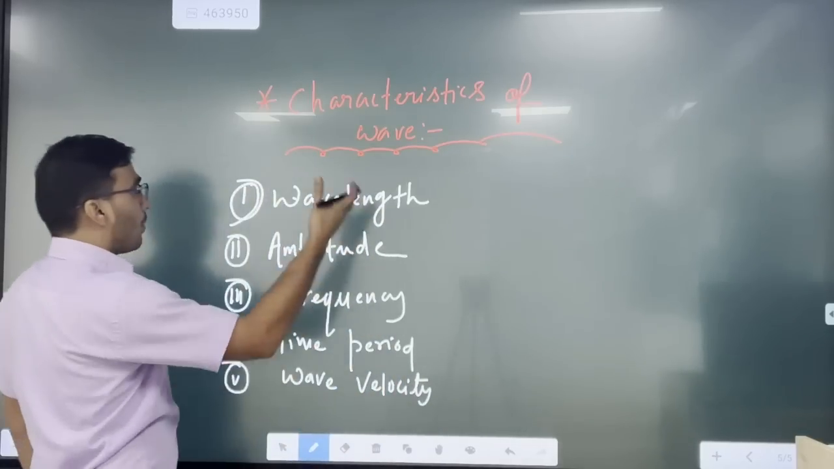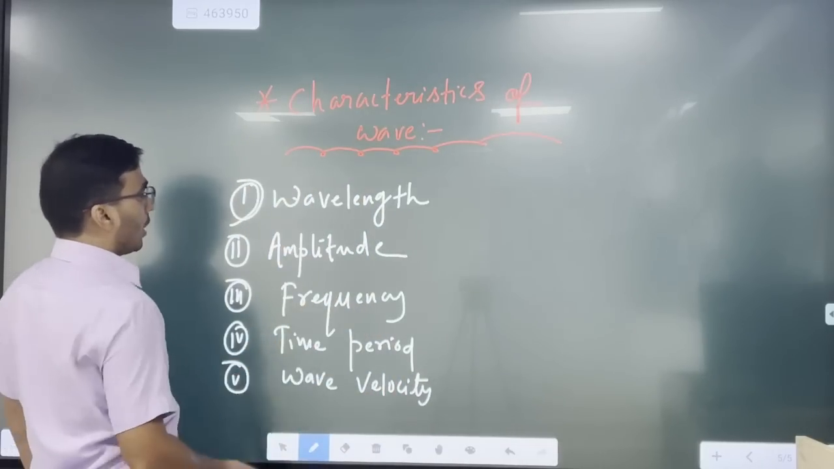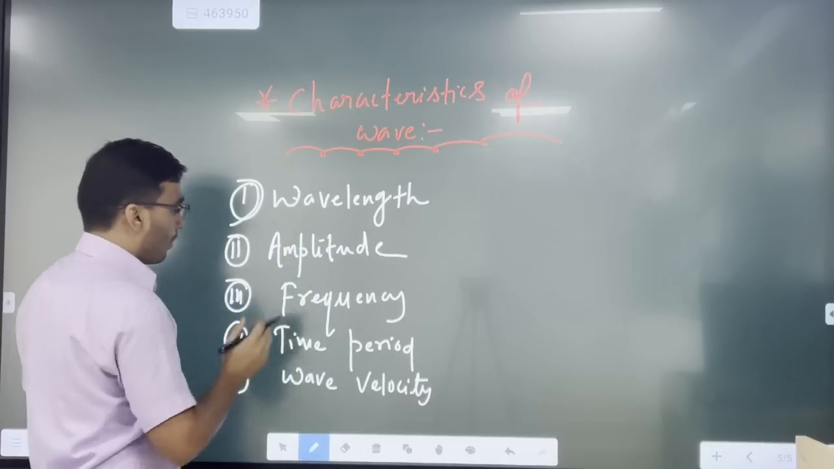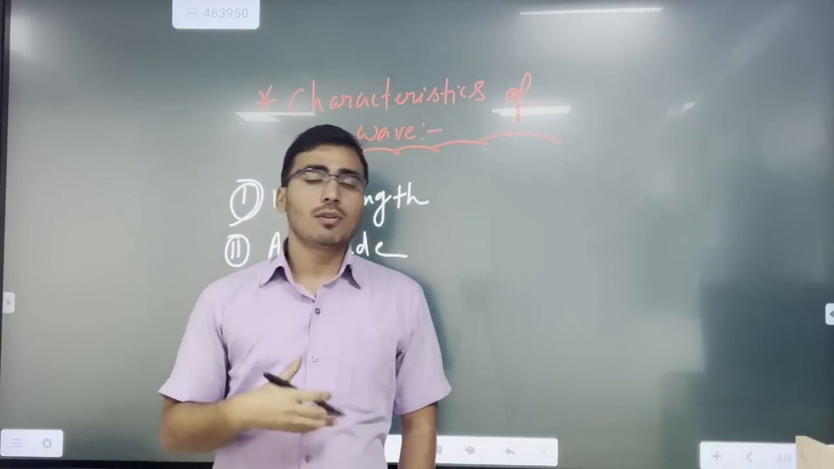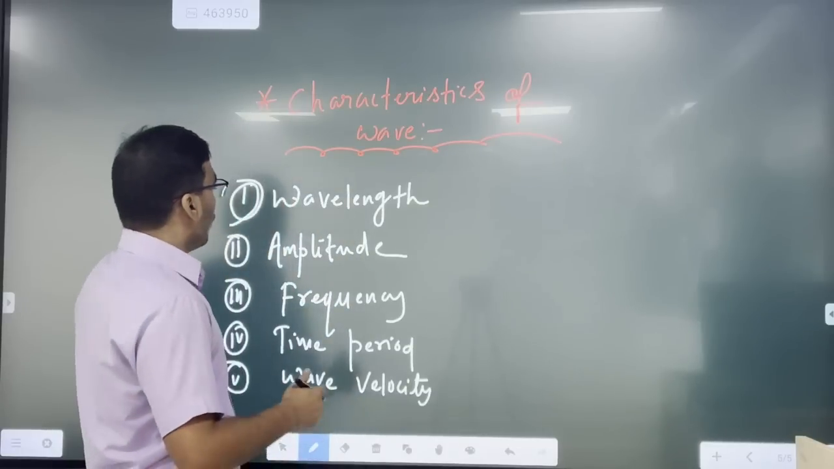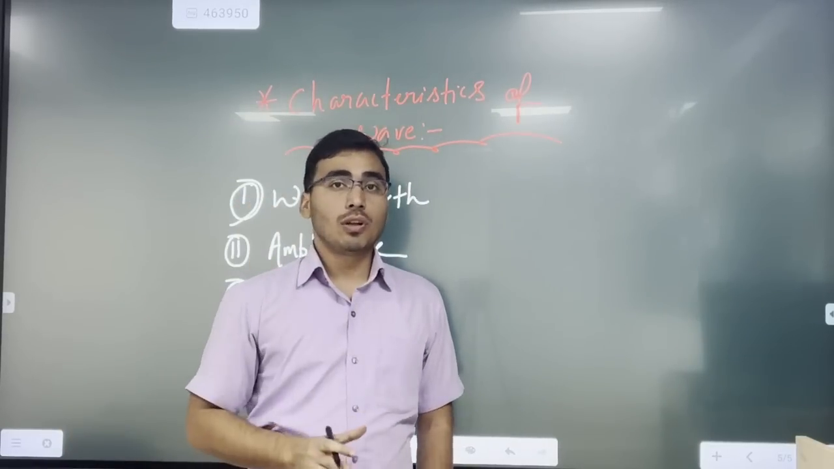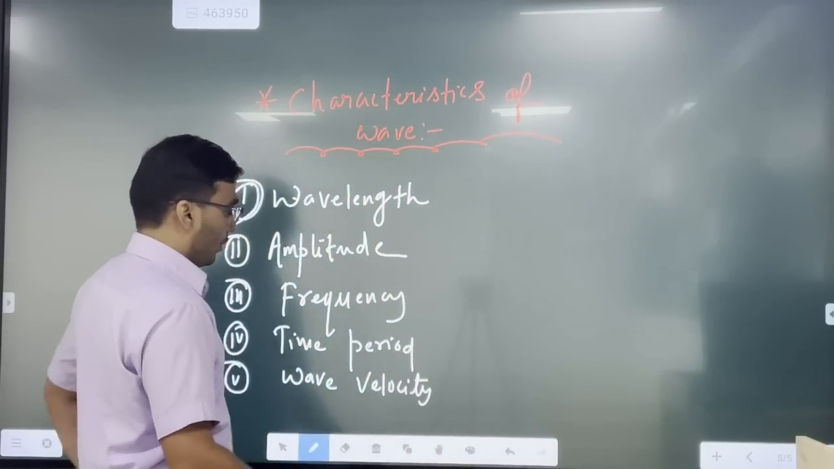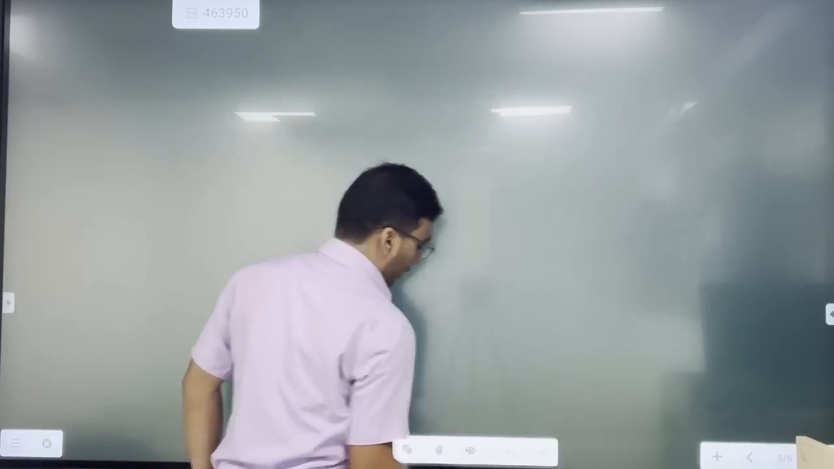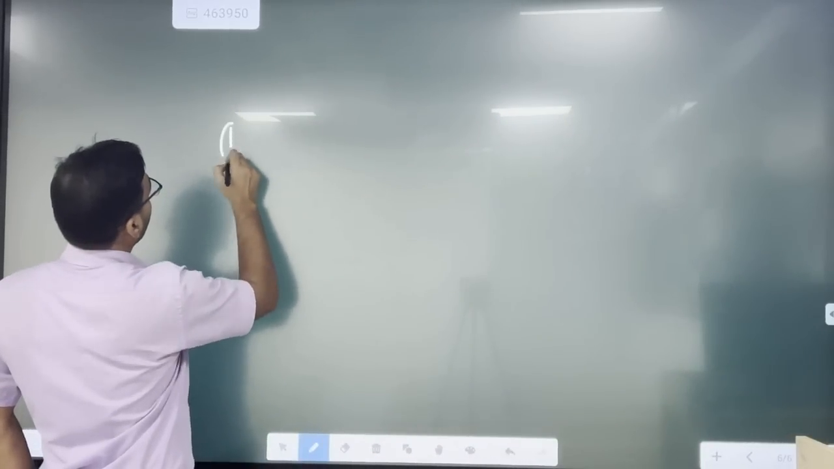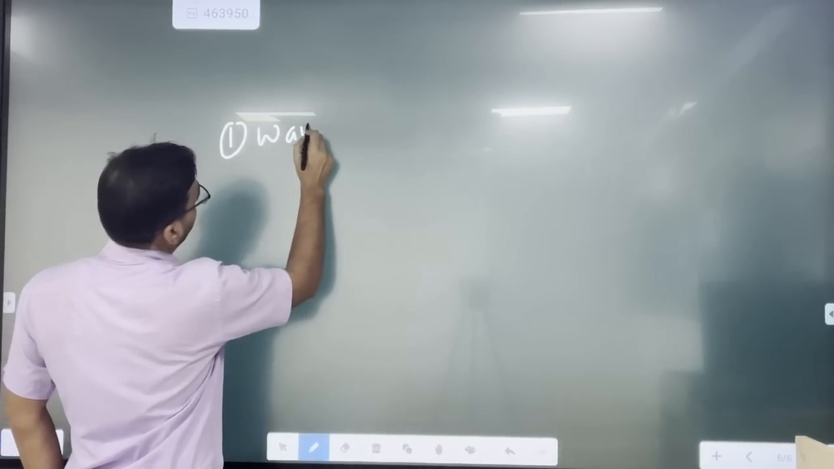Okay, so we have to understand these very fundamental concepts: what is wavelength, what is amplitude, what is frequency, what is time period, what is wave velocity? All these terms have different symbols. First we will understand the concept of wavelength, so I am moving to the next slide.